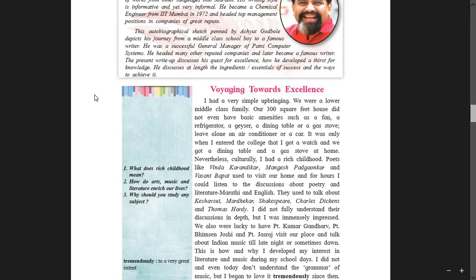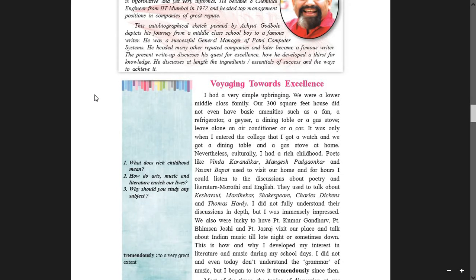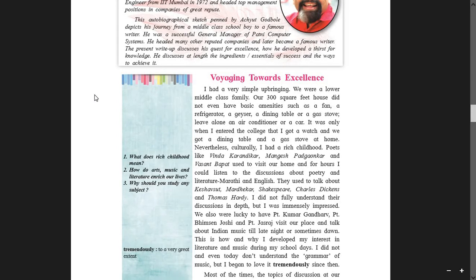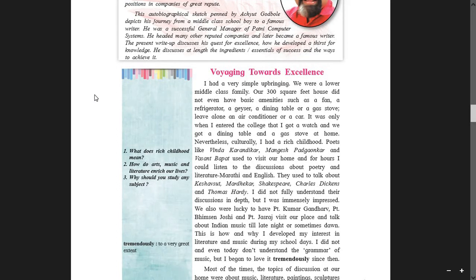Poets like Vinda Karandikar, Mangesh Padgaonkar and Vasant Bapat used to visit our home for hours. I could listen to the discussions about poetry and literature, Marathi and English. They used to talk about Keshav Sut, Mardhekar, Shakespeare, Charles Dickens and Thomas Hardy. I did not fully understand their discussions in depth, but I was immensely impressed.